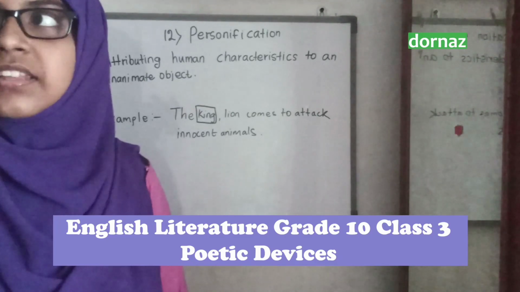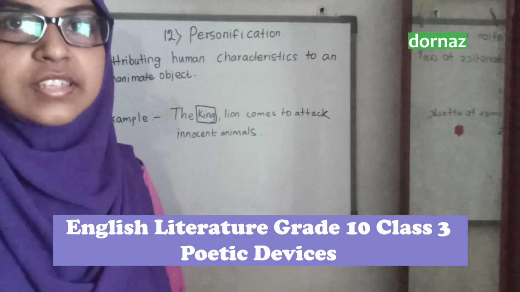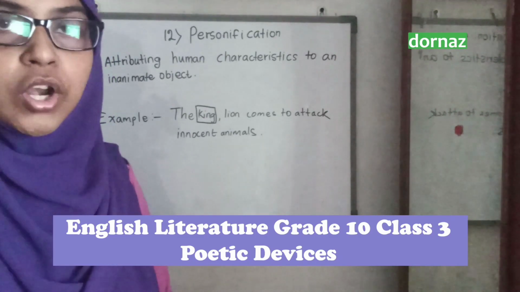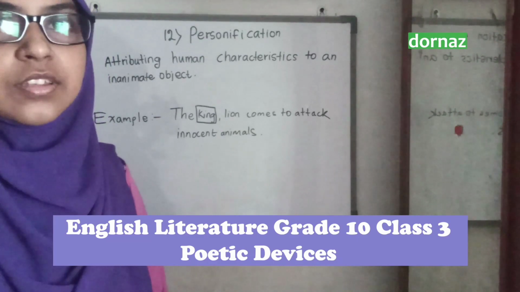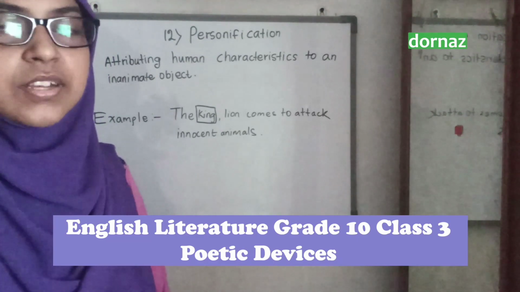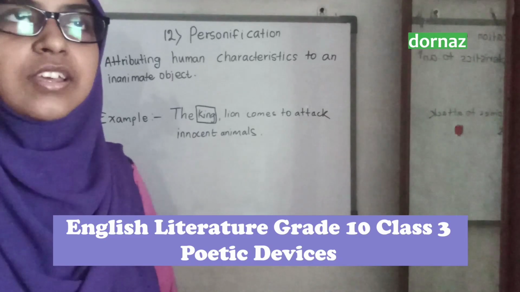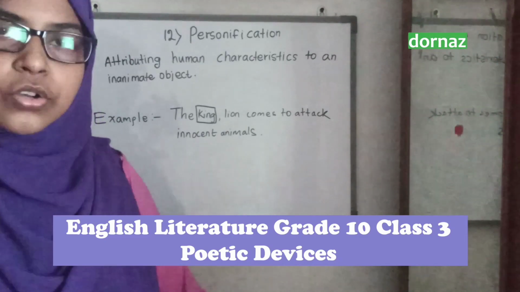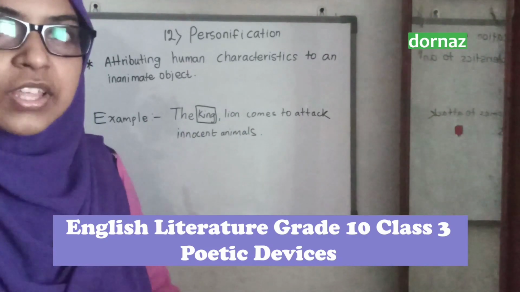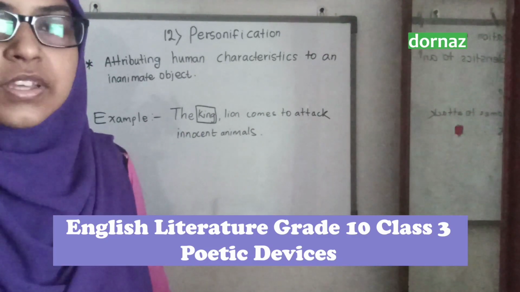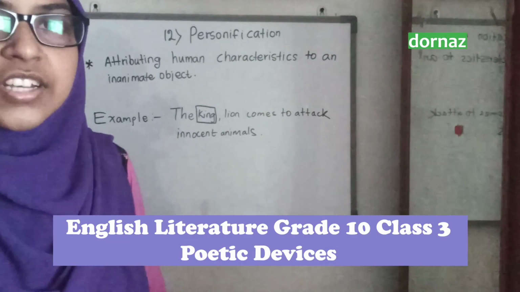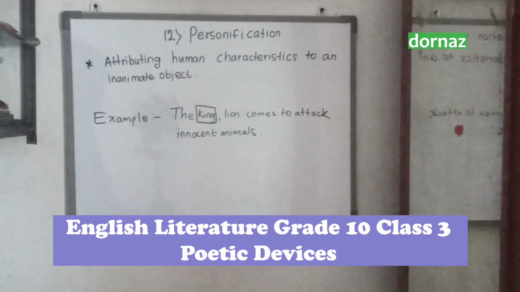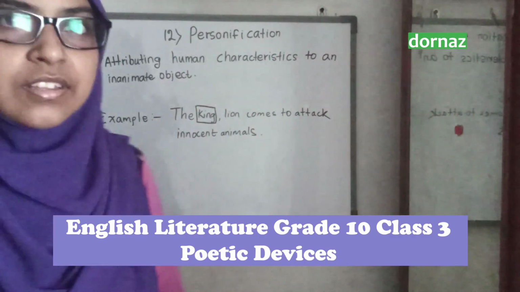Here the poet used the pronoun "he" to refer to an eagle. The pronoun "it" should have been used to talk about an eagle, but he didn't use it because he thought that the eagle is a powerful bird. So in order to give some respect to an object or non-living thing, that is the main intention of those writers and poets. So we can clearly understand personification.